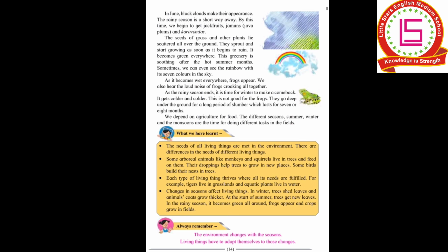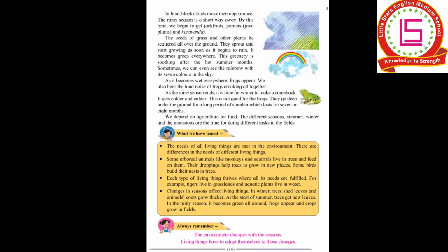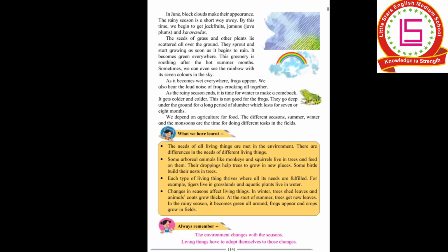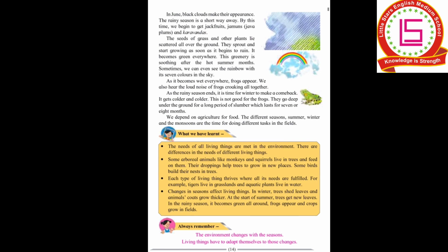Third one is each type of living thing thrives where all its needs are fulfilled. For example, tigers live in grasslands and aquatic plants live in water. Wherever the needs of any living thing are completed, you can find it only in that area or in that surrounding. And the last point is changes in the seasons, they also affect the living things.